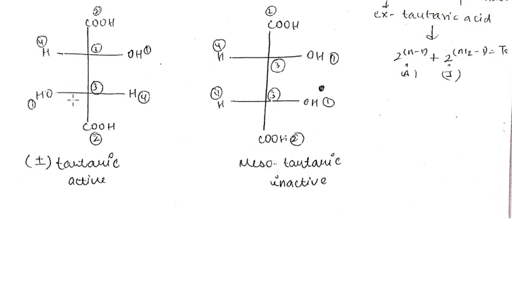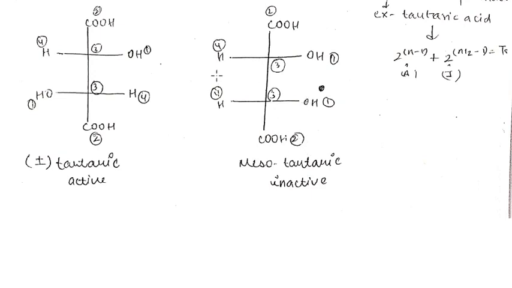Now they both are not the mirror images of each other, then they are diastereomers of each other. If we draw the mirror image of this structure, then the structure and its mirror image are the enantiomers, because the structure and its mirror image are non-superimposable to each other. But this structure is not the mirror image of that one, then it is known as diastereomer.